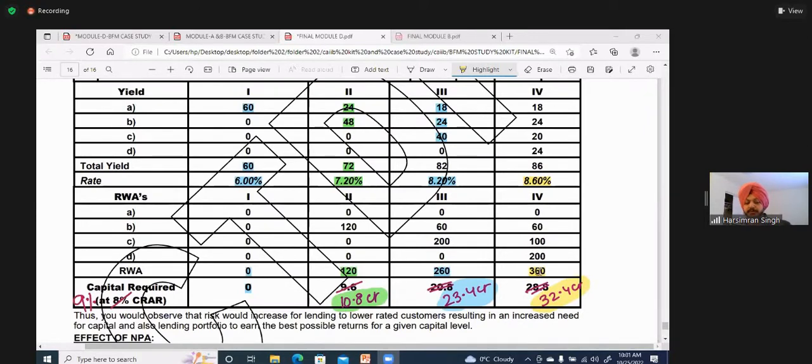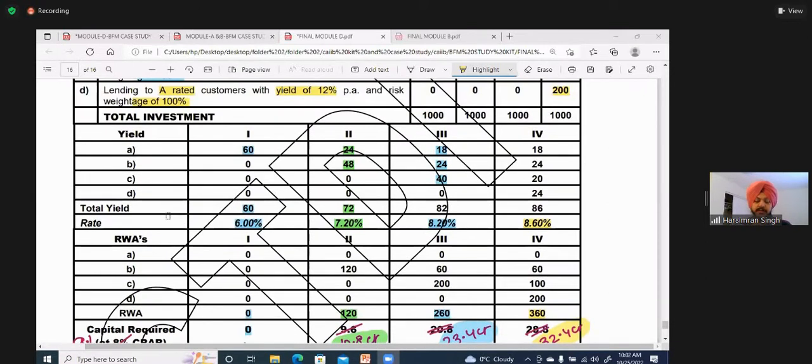Where you have to keep the highest capital, minimum capital, again in the last one. Where you have to keep the lowest capital, in the first one. Is that clear or not? So this is a very simple question he can give you for 3 marks. Generally he gives. Alright, but what we learn out of this question?